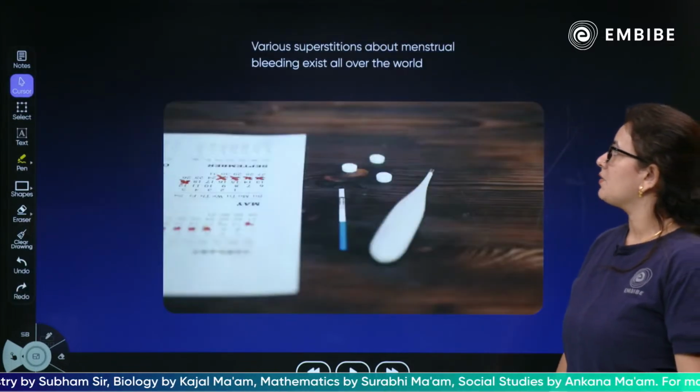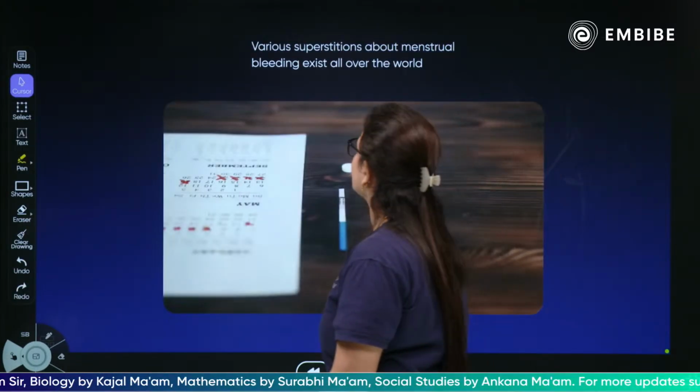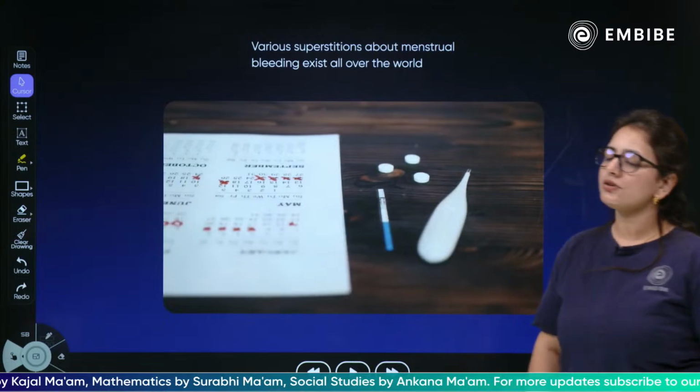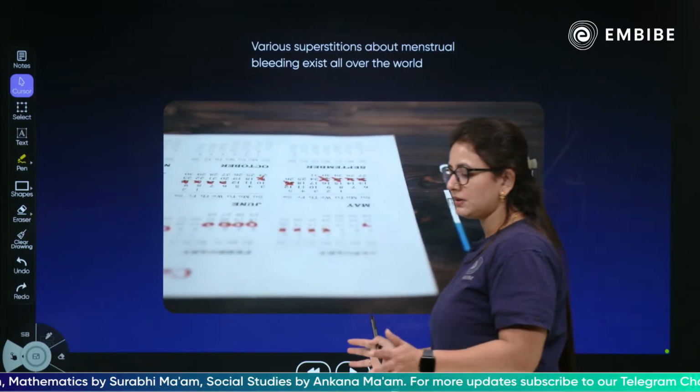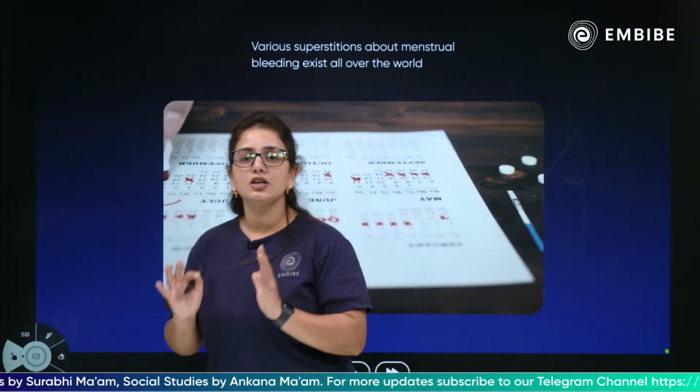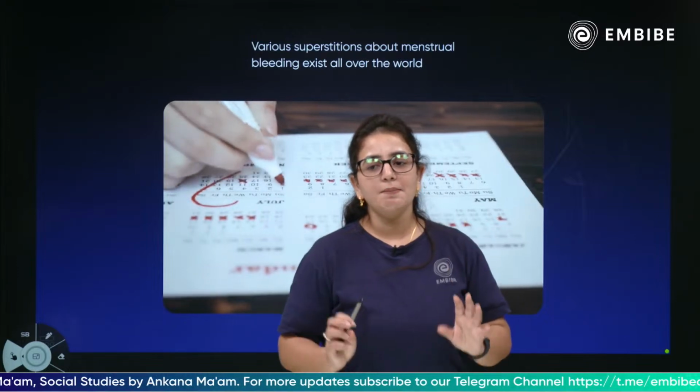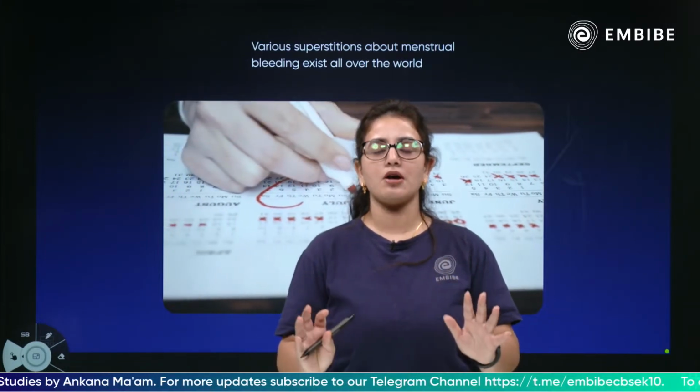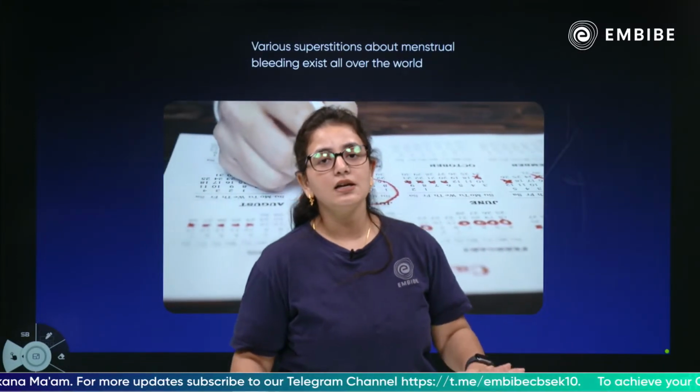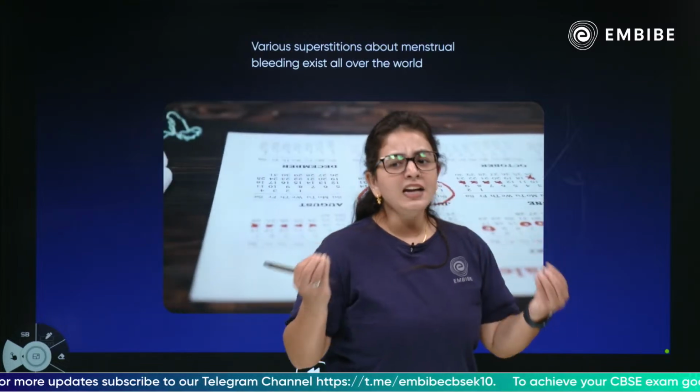So children, various superstitions about menstrual bleeding exist all over the world. As you know, there are a lot of superstitions about menstruation. It's a very normal process. It's a very basic process. It's a very human, simple process. There's nothing unusual about it.